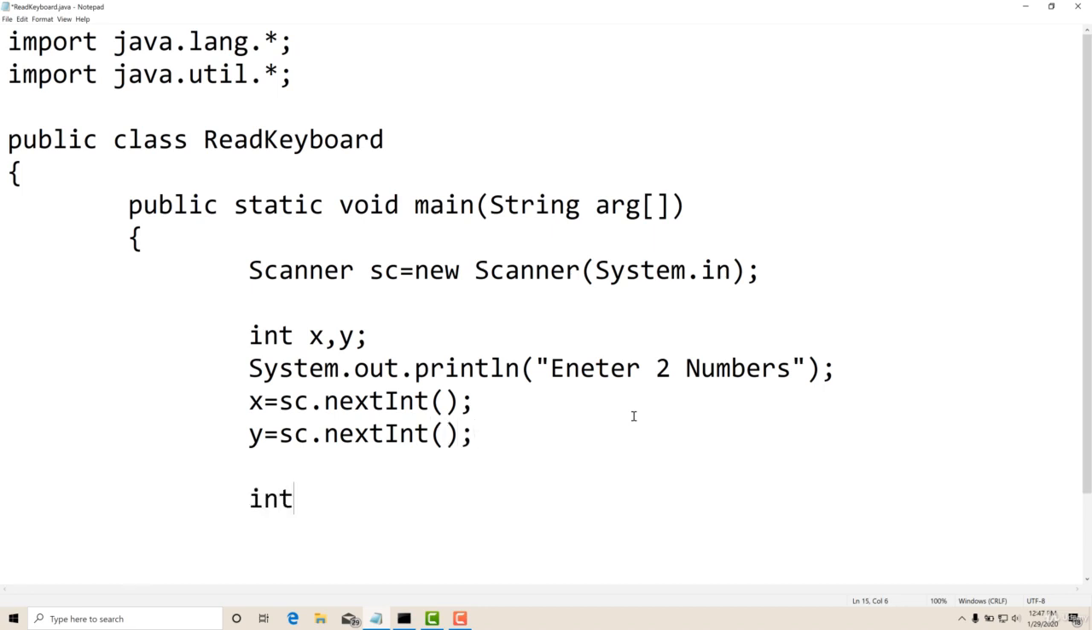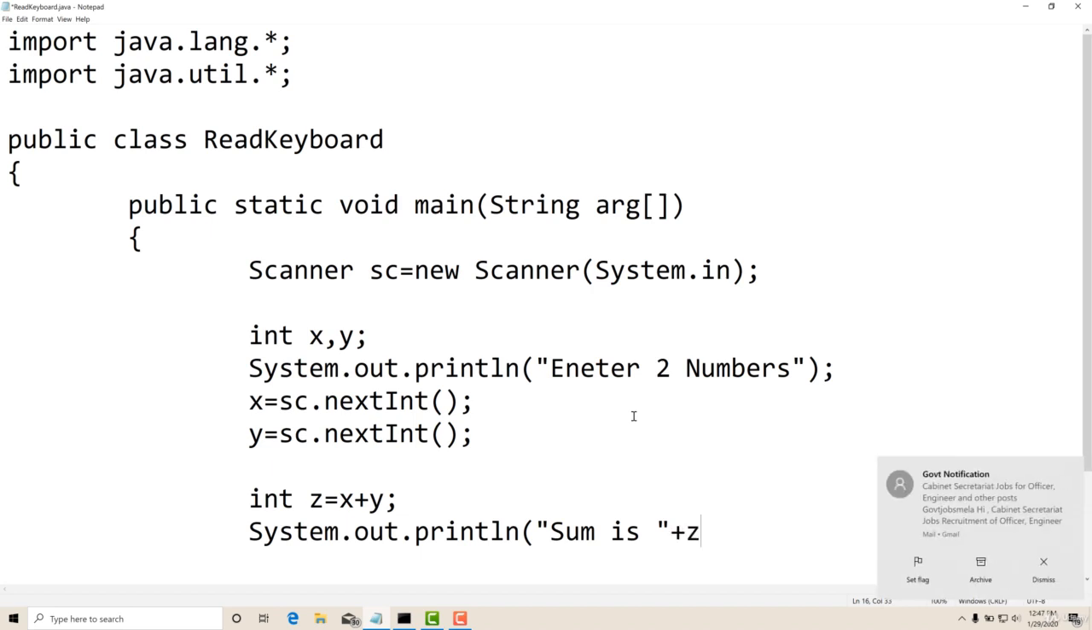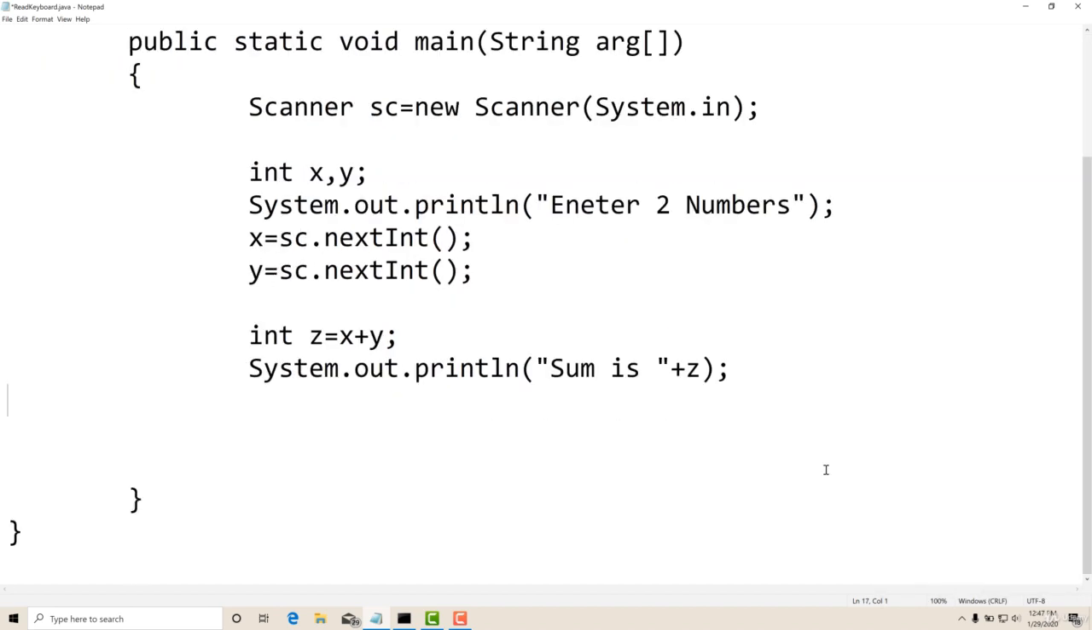Then I will declare one variable z. In that I will assign x plus y, so I get the result. Then I will display the result. System.out.println. Here sum is, no, z is sum. That's all. So this is the program. It is reading two numbers from the keyboard and adding them and displaying, right? So I will save it and I will run it now.